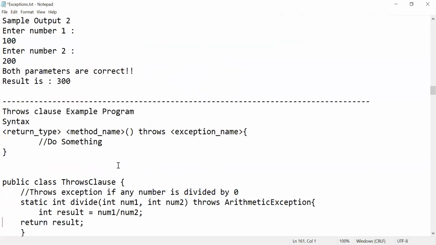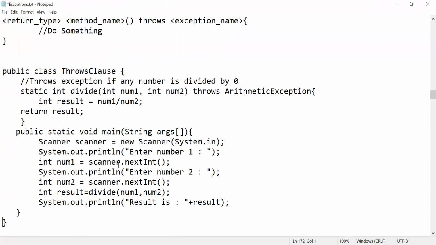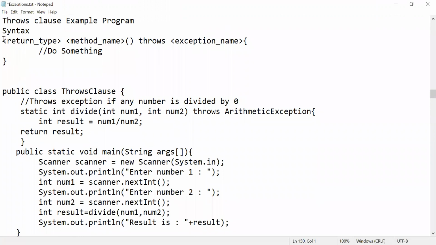Next, how to use throws. Generally, throws is nothing but, try to observe the syntax. Your throws should be attached to your methods, that is, the return type and your method name. After your method name, throws, and what type of exceptions. It might be arithmetic exception. We'll see what type of exceptions.